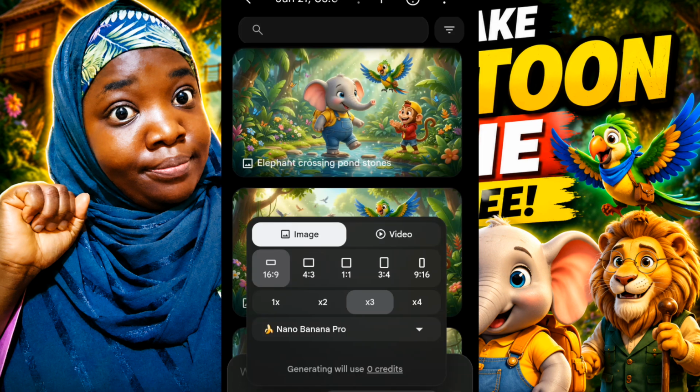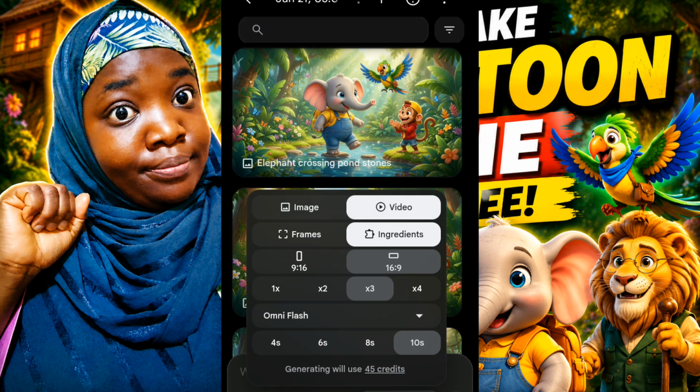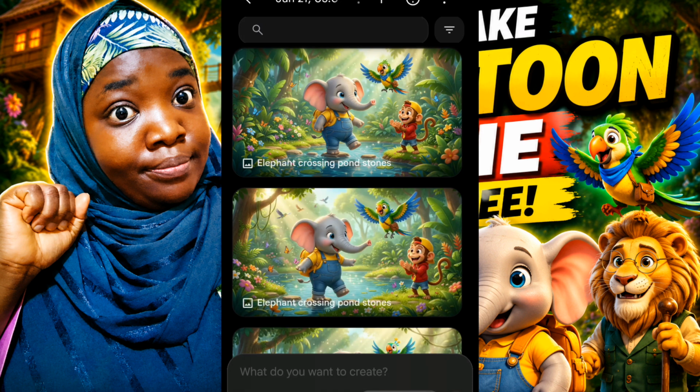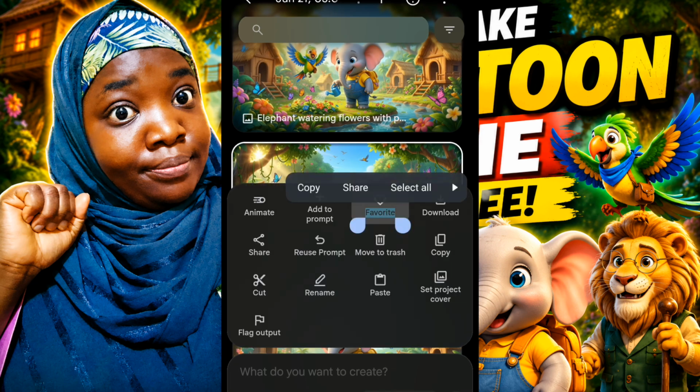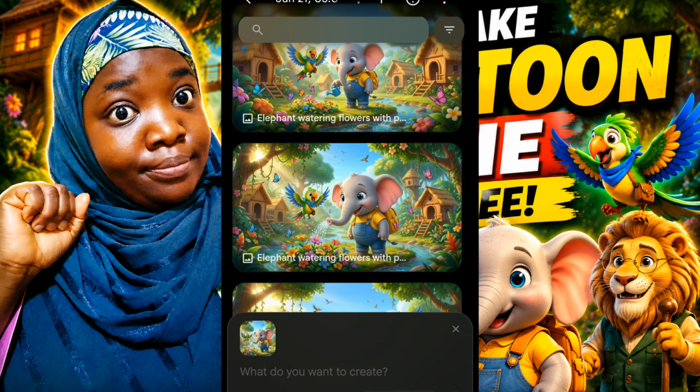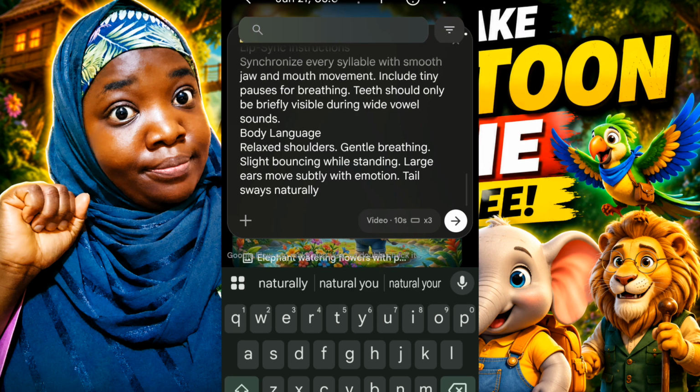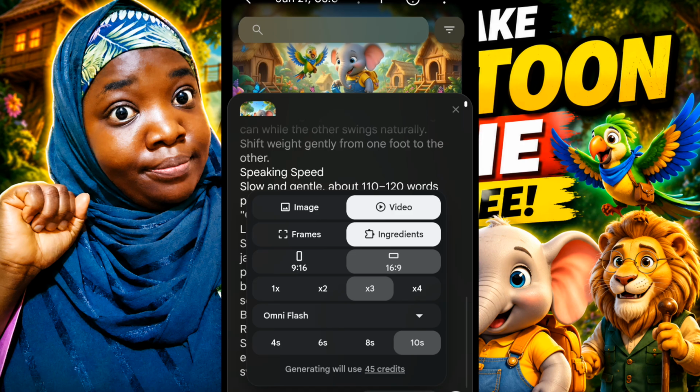In Flow AI, don't forget to change your settings to video so that you can now generate your AI movie videos. Once you have done that, you are going to bring in the images or look through the images that you have generated and then click on the first image for the first scene and then click on add to prompt. Once you have added to prompt the first image for the first scene, paste the dialogue script for the first scene and then go to your settings and choose the number of seconds you want your video to generate.